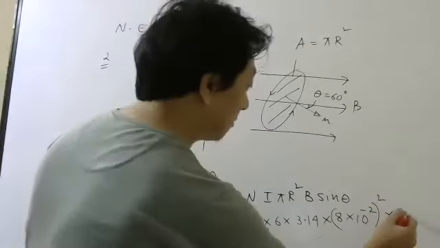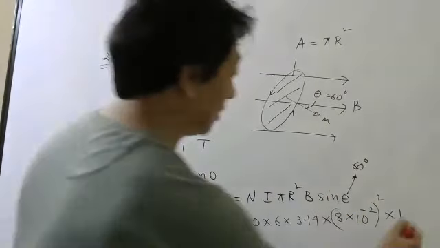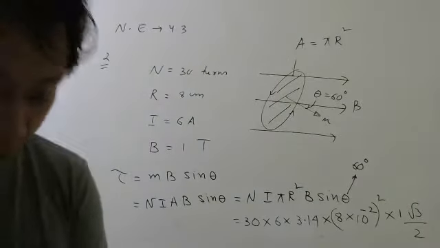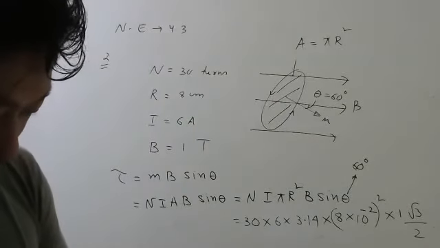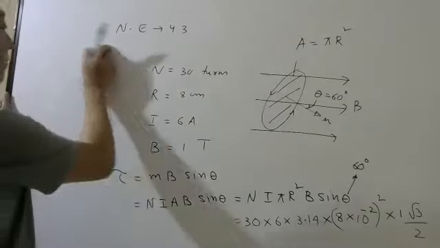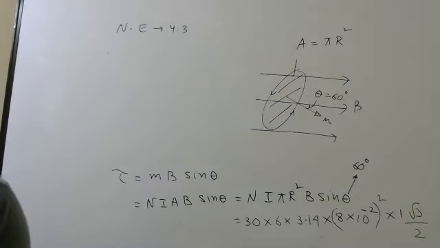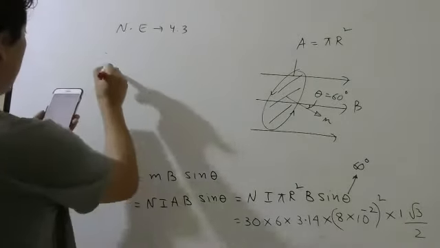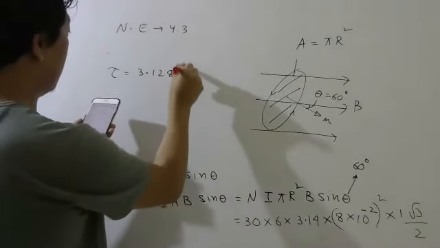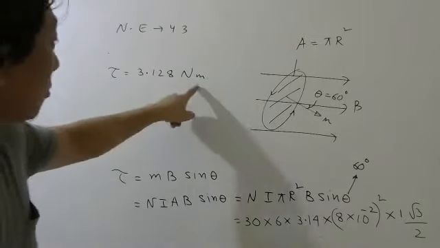Magnetic field is very nice number 1. Theta is 60 degree. So sine 60 will be root 3 by 2. So numbers are not very good. So here you have to use calculator. Okay. So how much torque does it come? What I am getting is 3.128 Newton meter.